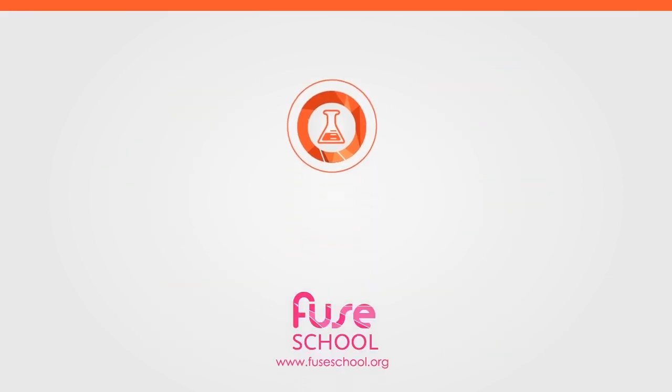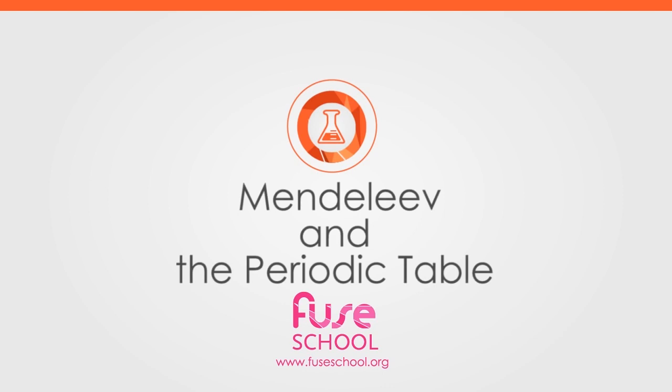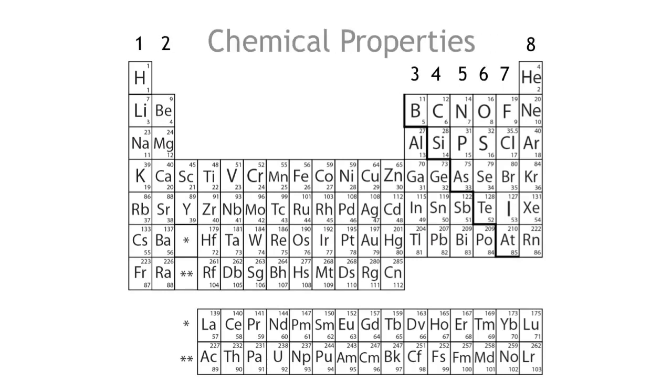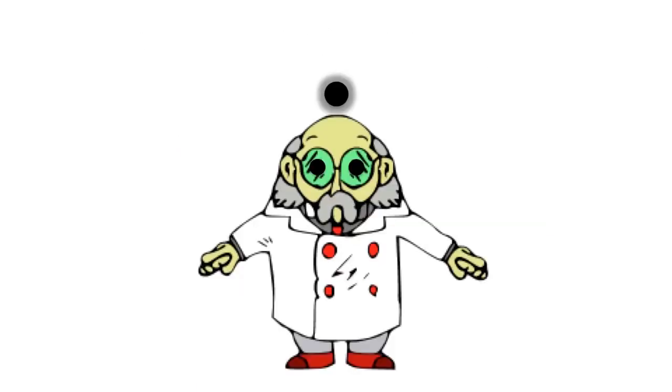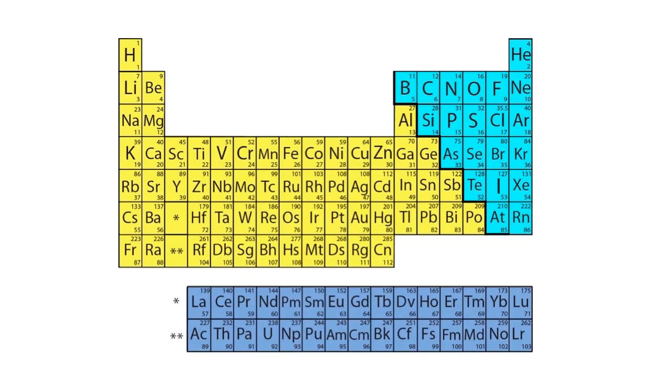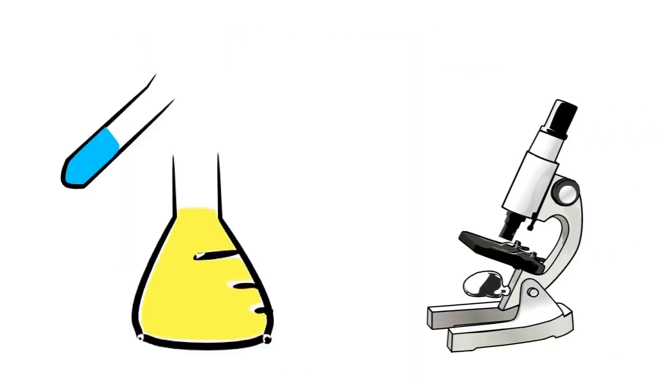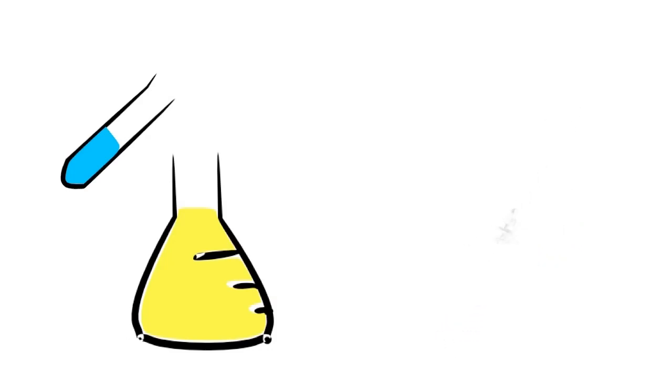The periodic table is a table that organises the elements by their atomic number, electronic configuration, and chemical properties. But even before any table of elements was formed, scientists were observing curious patterns amongst the known elements. Over the years, as more and more elements have been discovered, similarities in the way elements reacted with different things were observed.